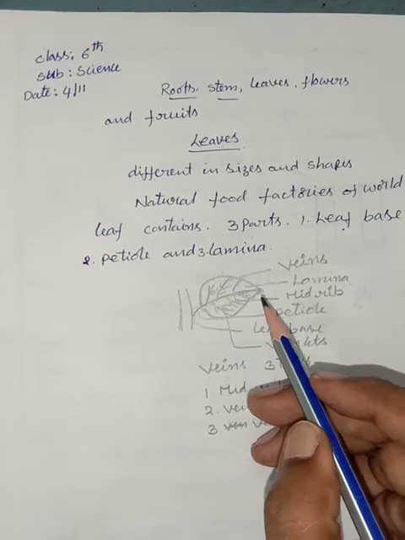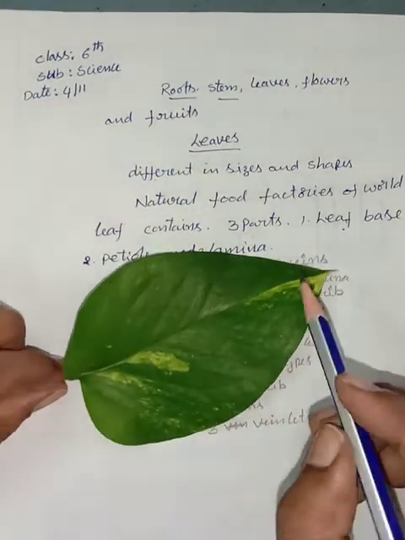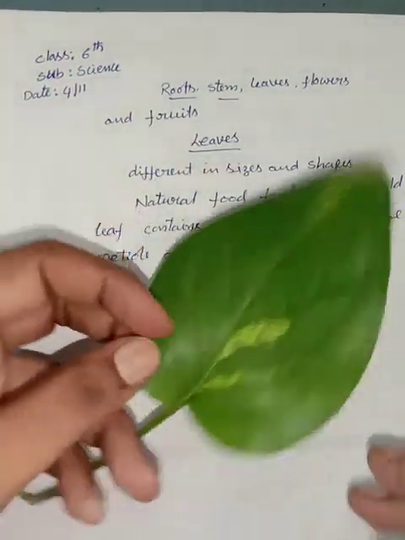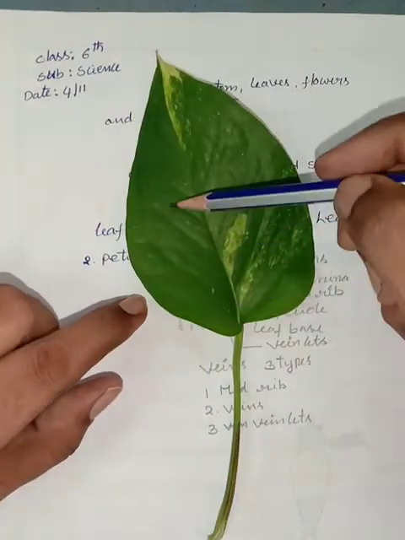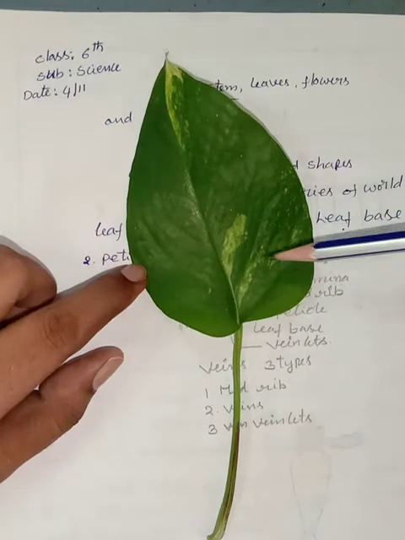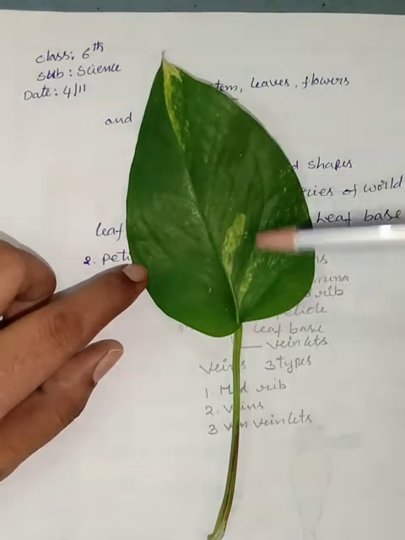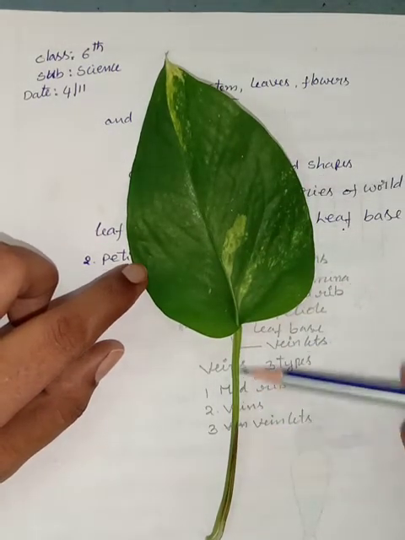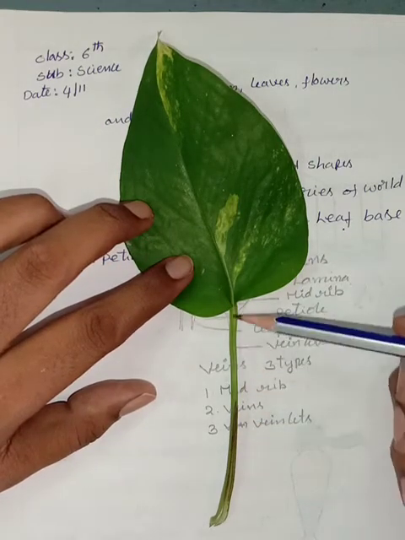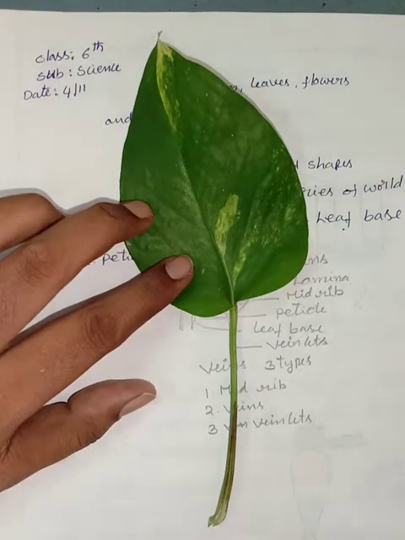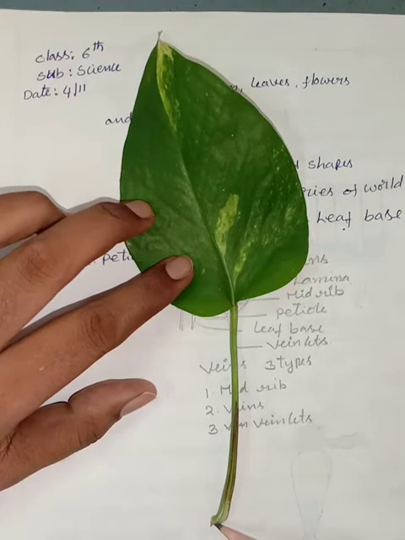See, children, this is a leaf. In this leaf, the entire green colored part is known as lamina. This is a stalk-like structure, known as petiole. This is the leaf base.